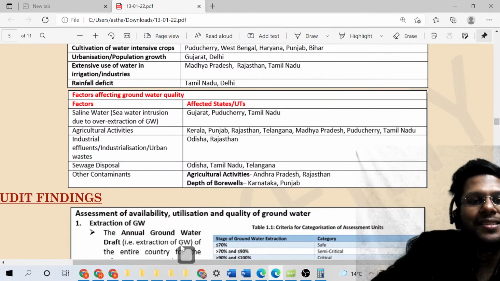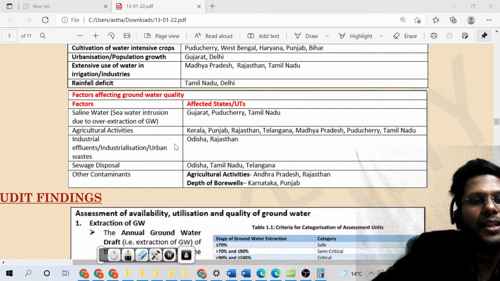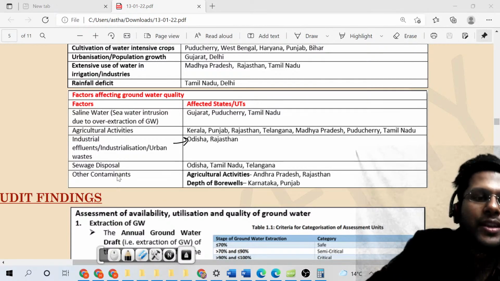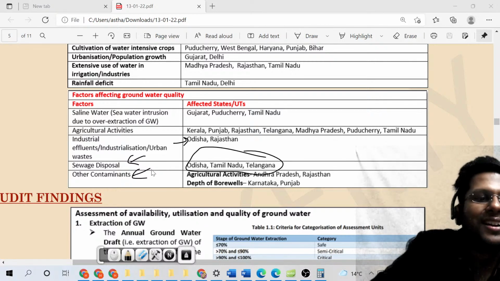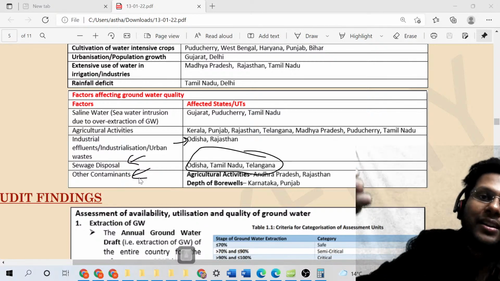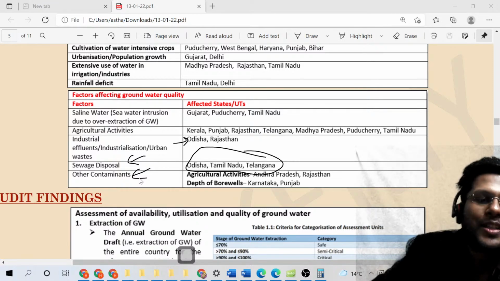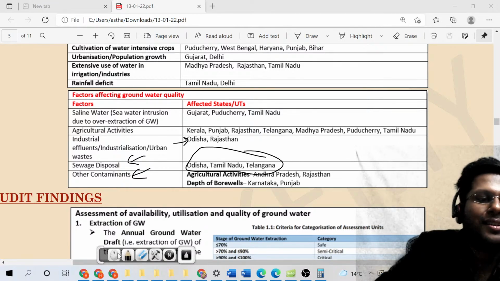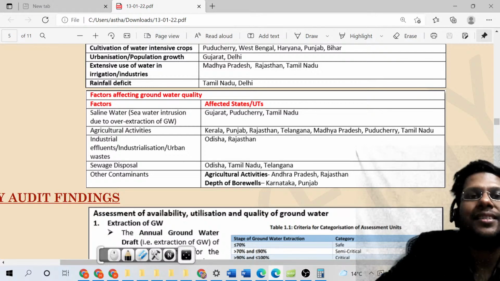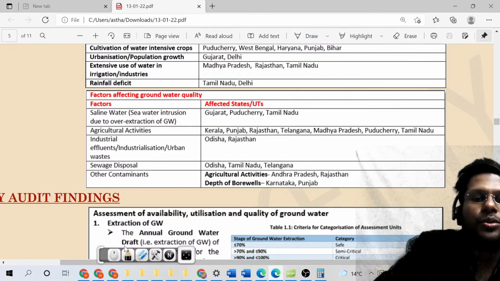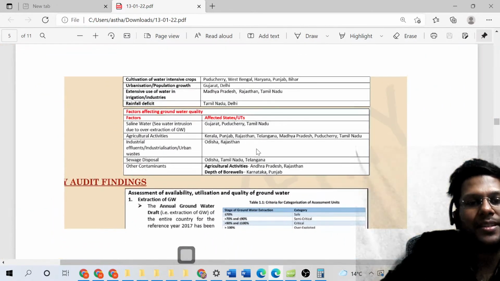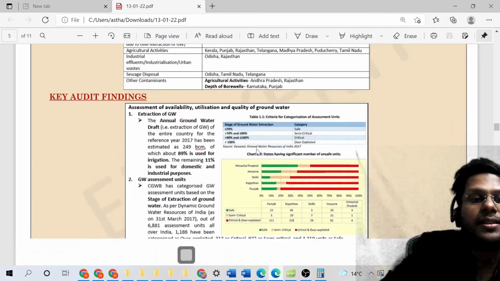Industrial effluents, right? Look at the places where industrialization is happening, and in those places the quality of water is getting affected. Sewage disposal and other contaminants, right? Industrial areas, sewage disposal and other contaminants. See, if we dig down deeper than a specific level, it also results in other kinds of pollution, for example arsenic. Then we have other pollution like uranium pollution. They also happen when deeper bore wells are dug at certain places. So these are the causes that lead to it.